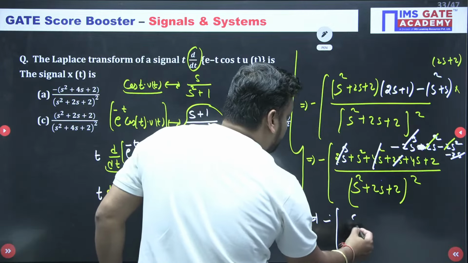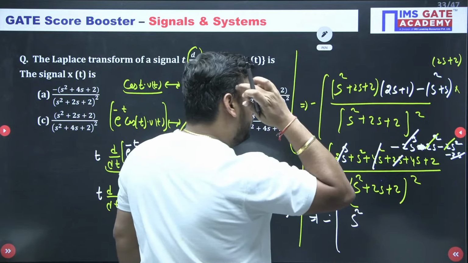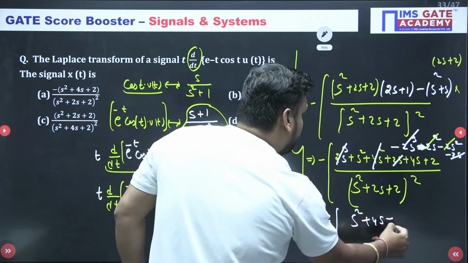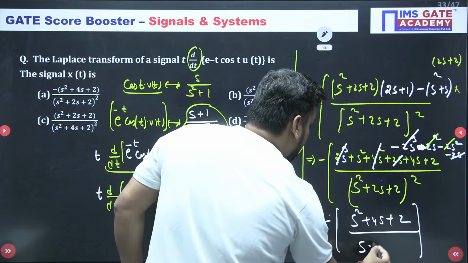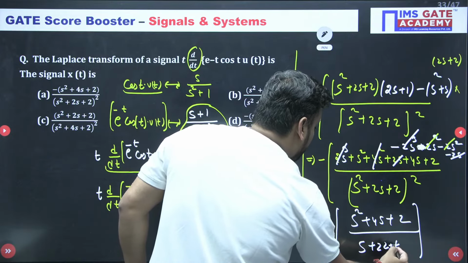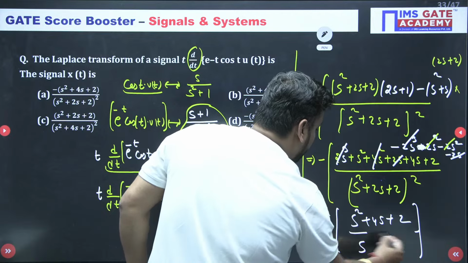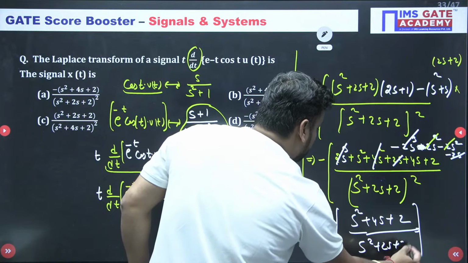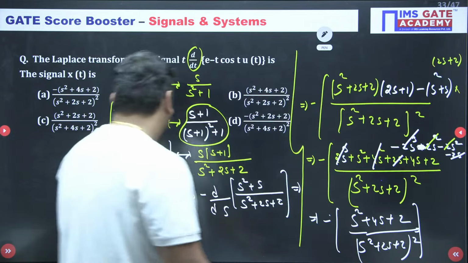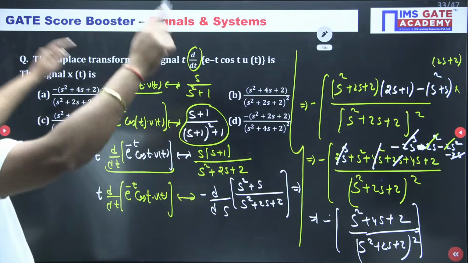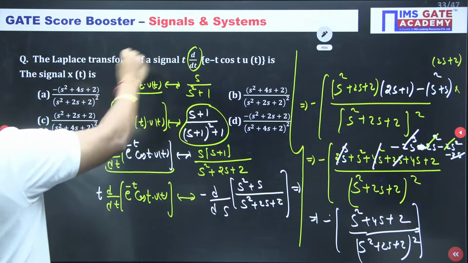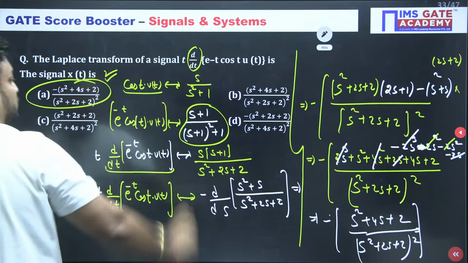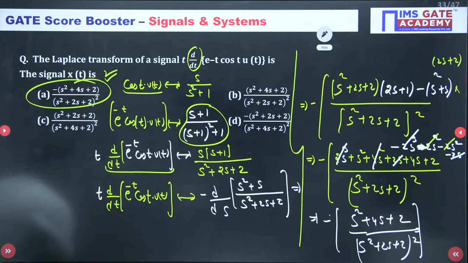Ultimately you are left with s square plus 4s plus 2, upon (s square plus 2s plus 2) whole square. This is exactly matching with A for Ahmedabad. Well done Nutan, Akanksha and Saumya, very good, you are getting appreciation.